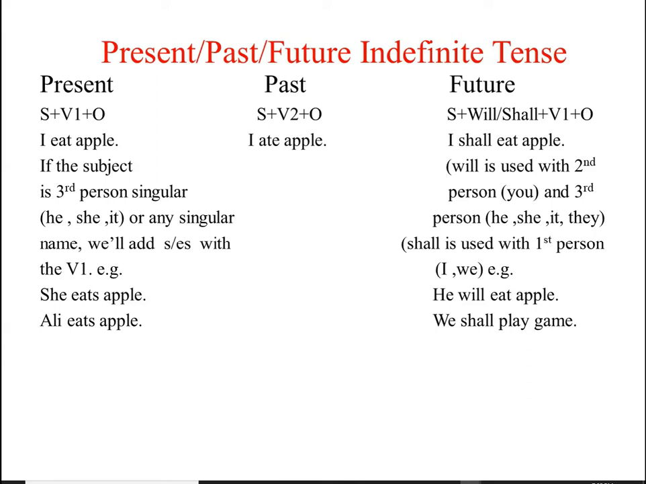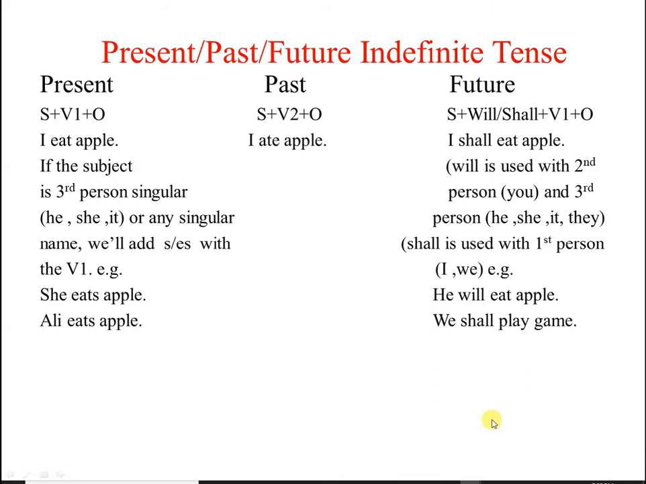Is that clear? For example, if I say वो खाना खाता है, okay, he eats meal. We will not write he eat meal, because our subject is third person singular, so we write he eats meal. Alright, and if there is a singular name like Ali चाय पीता है, we will write Ali takes tea. We will not write Ali take tea, because Ali is a singular name. Okay, is that clear?